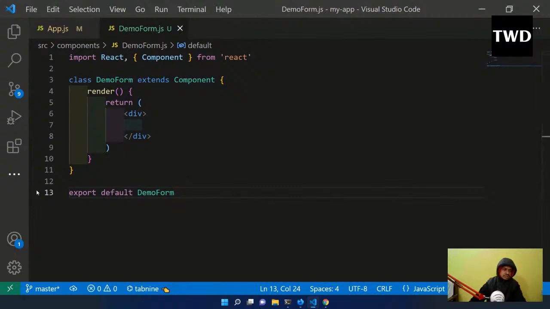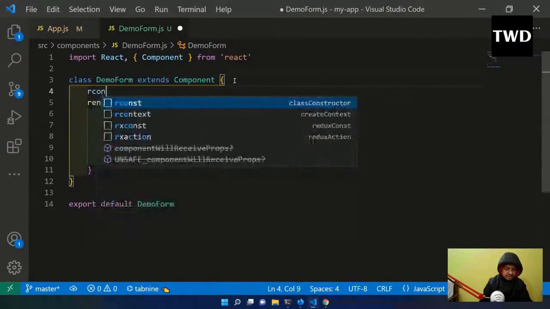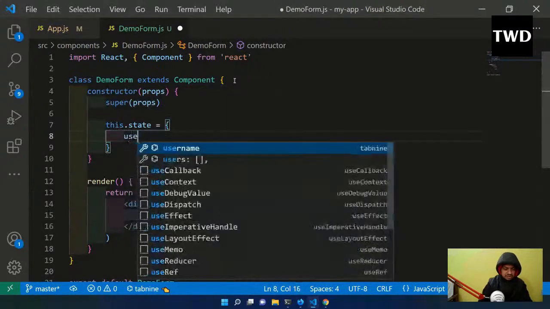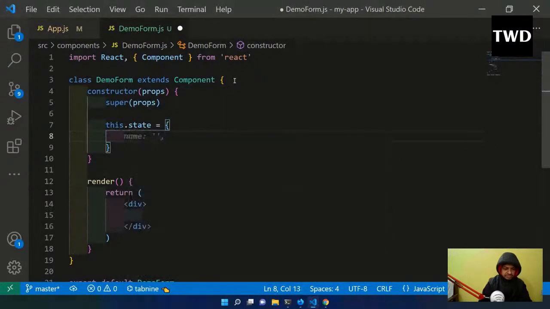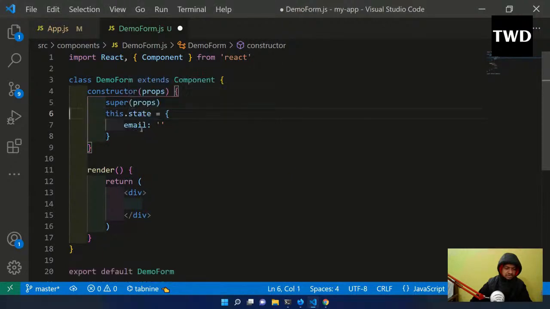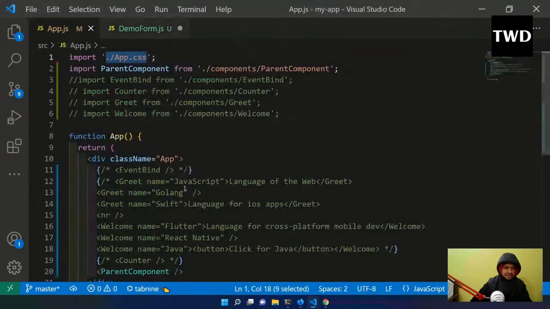So I will do the demo form now. Okay, and then again in this demo form, our const is there. We'll give the email. So just like any form, we are going to have this.state, which is email, and then inside here, let us also add this demo form.